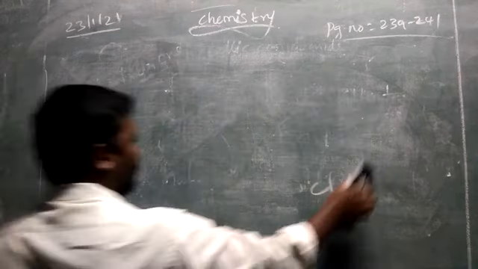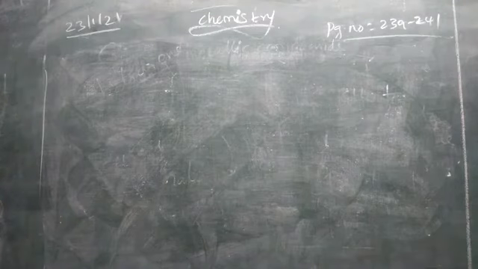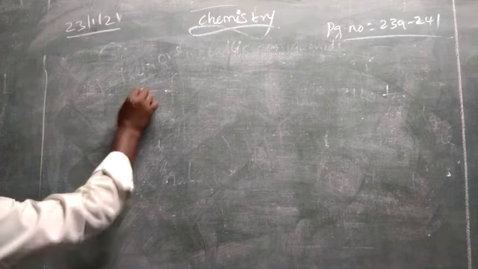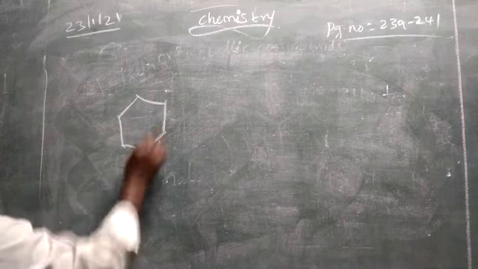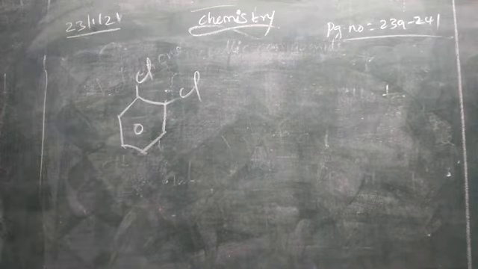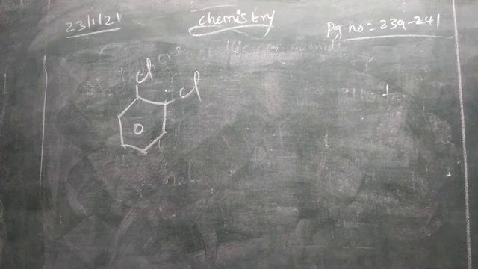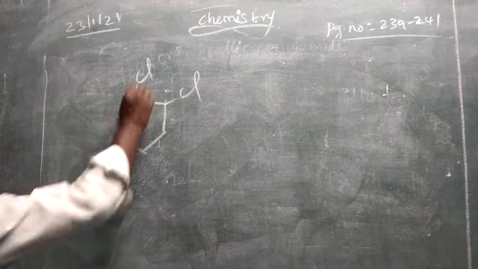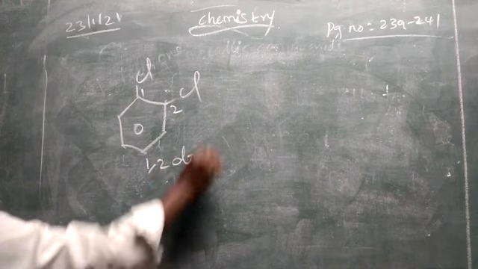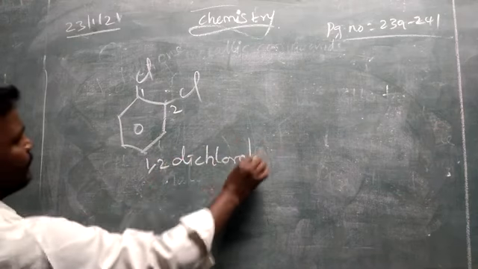Let us give some names for halogen compounds. So the first one, dichlorobenzene. The benzene has 2 Cl groups present. We can say dichlorobenzene. We should give the numbers 1,2 dichlorobenzene.